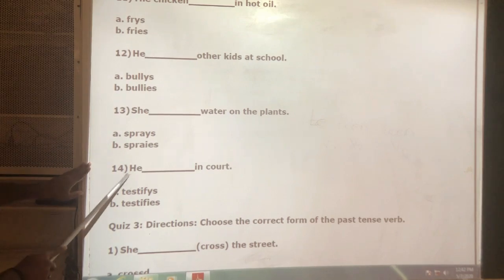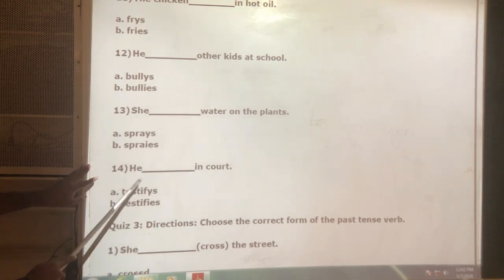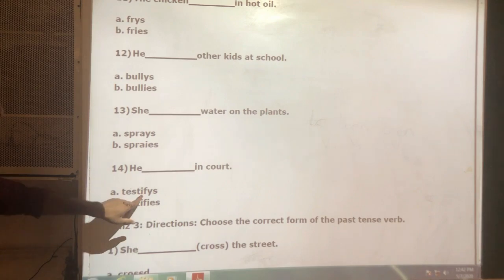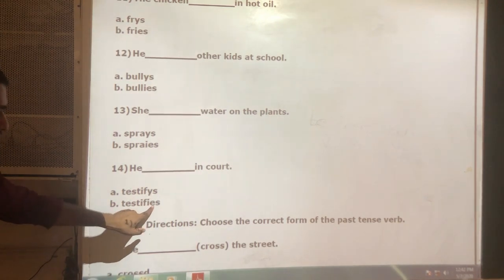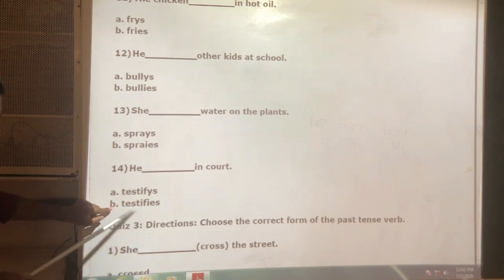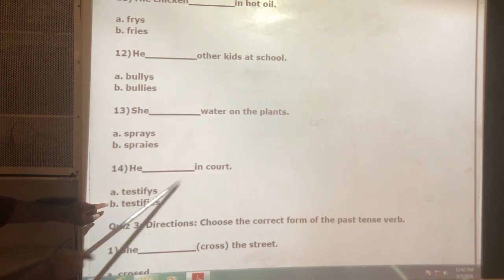Okay. Next, he ____ in court. He testifies. Here, this is not a vowel. Consonant plus y, so ies should be used. Okay. So this is the correct one. B. He testifies in the court.